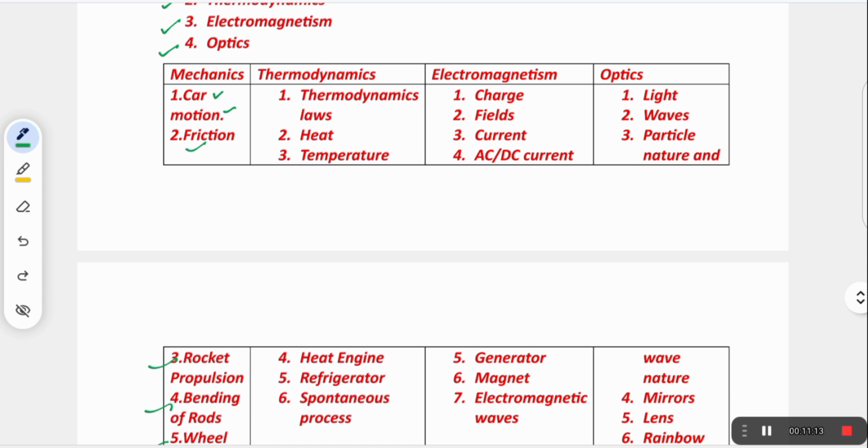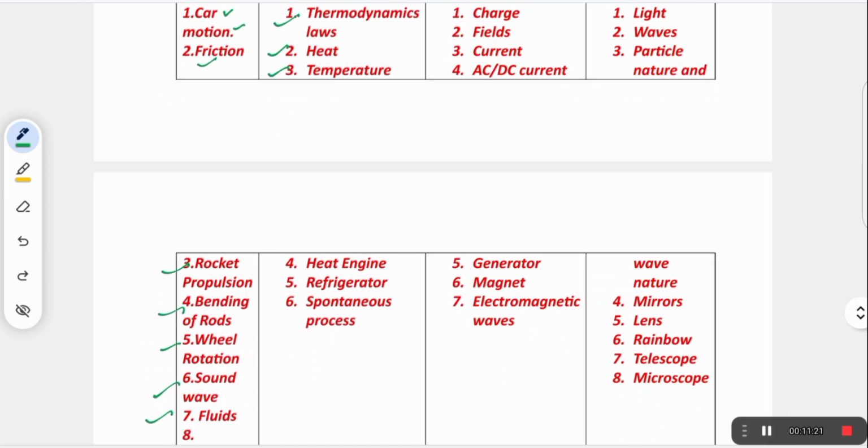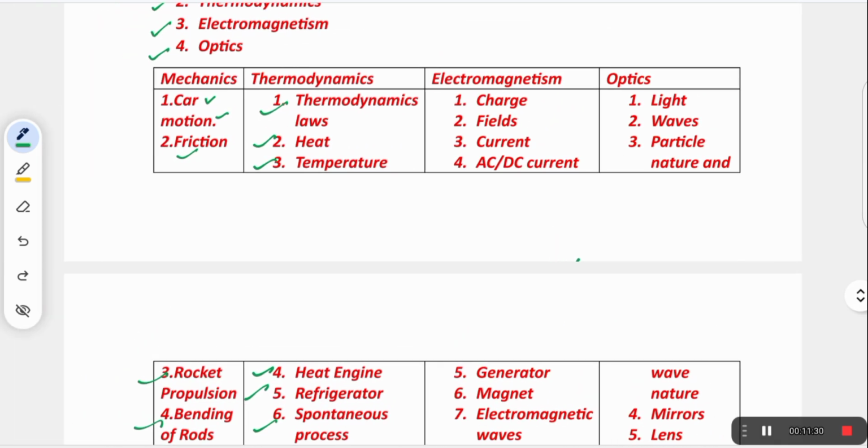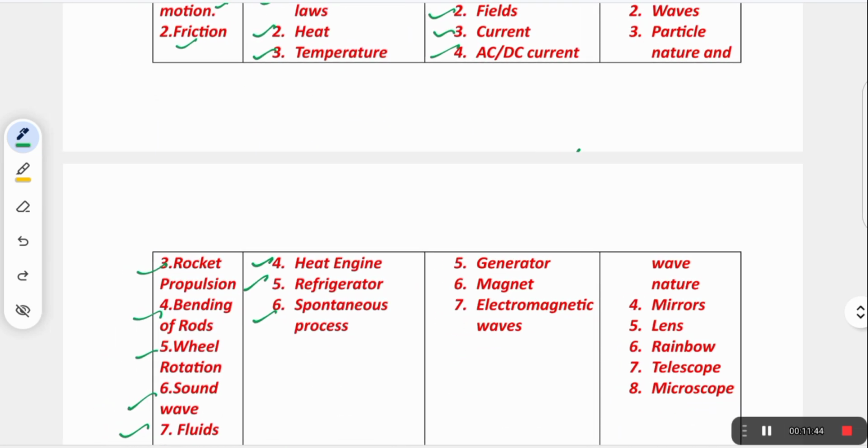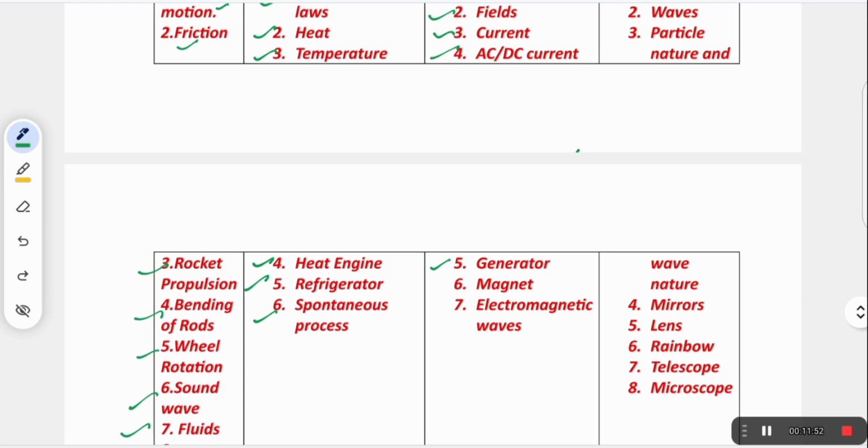Next point is thermodynamics. First of all, the thermodynamics laws are discussed in thermodynamics. And there is the heat concept, temperature concept, heat engine, refrigerator, spontaneous process. These are all discussed in thermodynamics. Next is electromagnetism. In electromagnetism, we discuss charge, fields. We discuss current, AC, DC, alternating current, direct current. And in this part, we will discuss generator, magnet, electromagnetic waves.